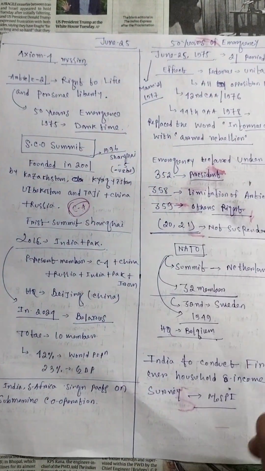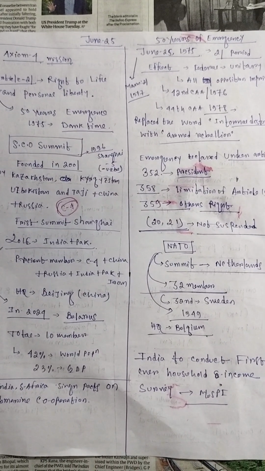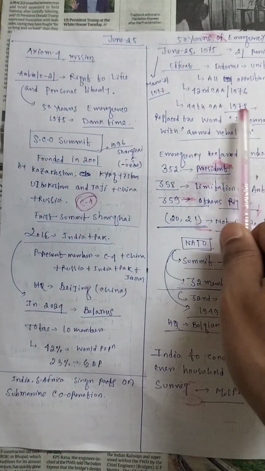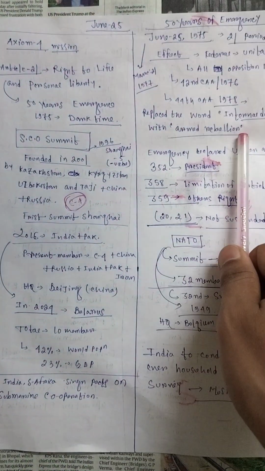One of the important amendments is the 42nd Amendment Act, which came in 1976. The 44th Amendment Act, 1978, mainly replaced the words internal disturbance with armed rebellion.